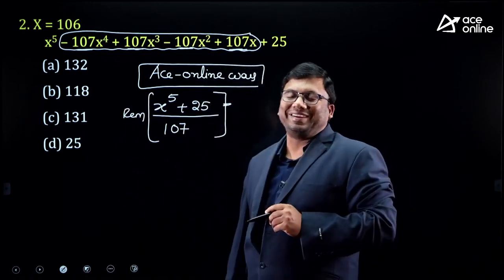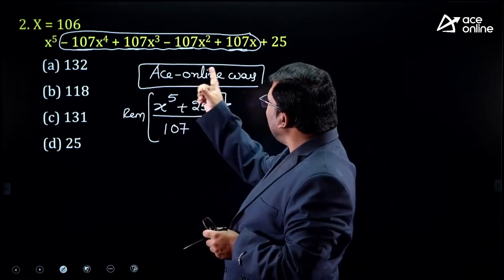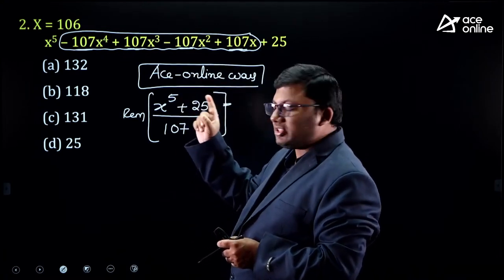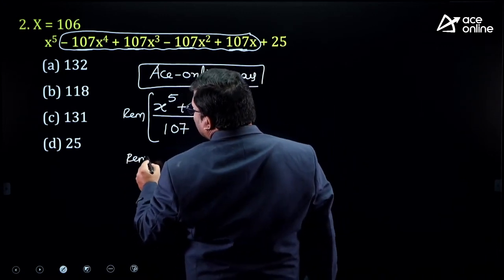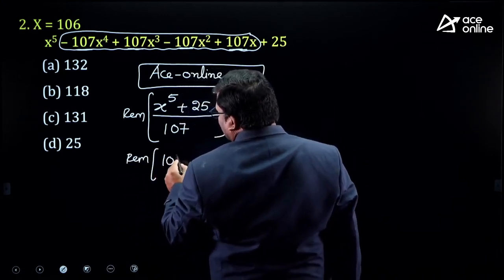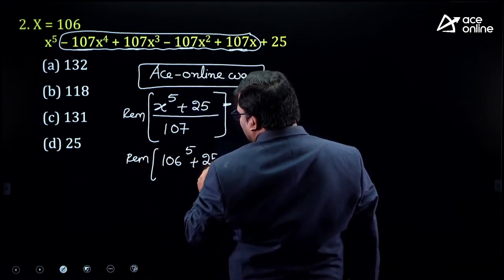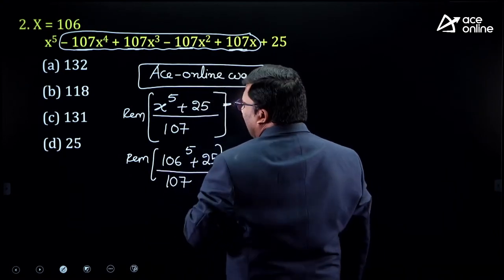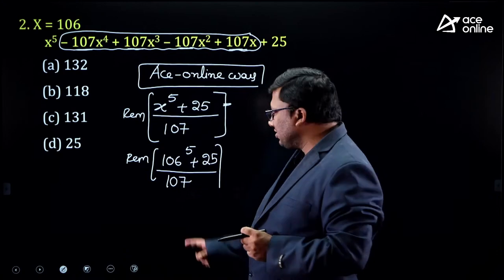I hope the idea is clear. All the terms are divisible by 107: second, third, fourth and fifth. So I divided by 107. I took the first term and last term. What is the x value given in the question? X value is given as 106. So, 106 power 5 plus 25 divided by 107.